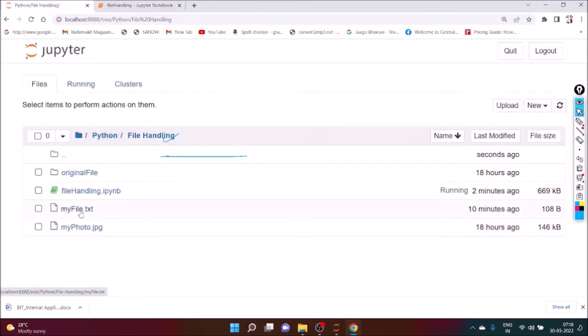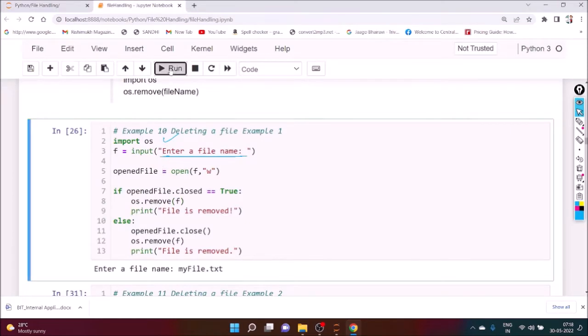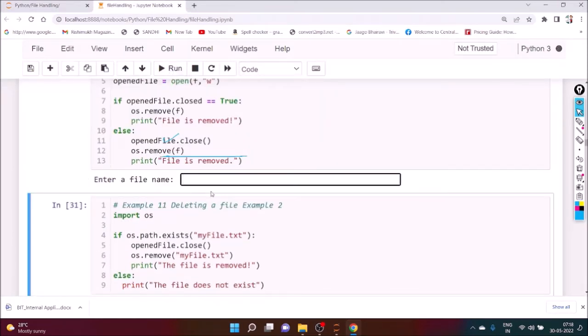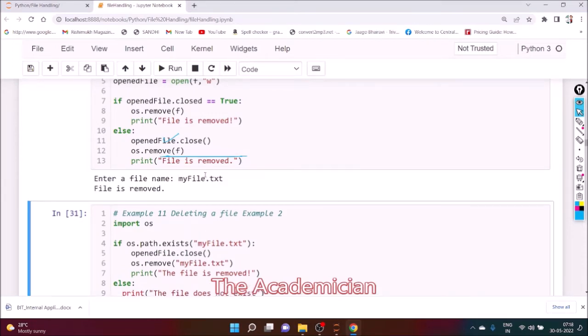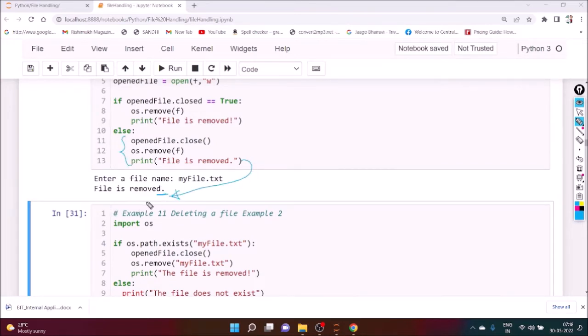That particular file is already the myfile.txt, and if you write myfile.txt and execute it, the file is removed. Okay, so first of all you can see the output. Here you can see a dot is there, here a dot is there. That means executing this particular part. That means it will execute the else part. Are you getting my point?